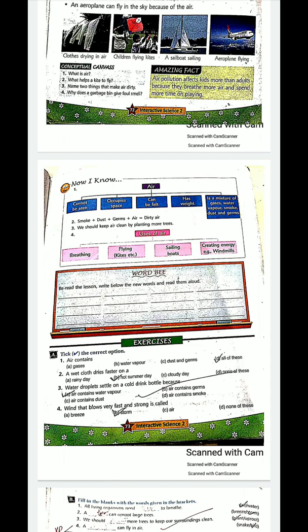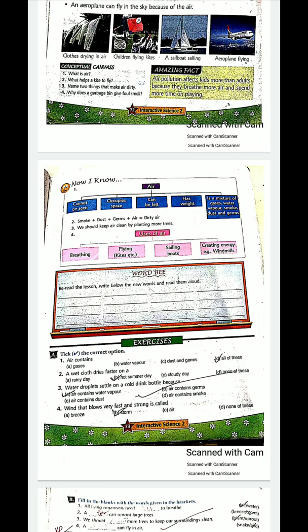Next, wind that blows very fast and strong is called storm. S-T-O-R-M, storm. Now you will do this. Take the correct option in the book. Word B in the book. Read the chapter, and in the rough copy you can draw any one thing: kite, aeroplane, bird, sailboat, any one thing which gets support from the air for the movement.